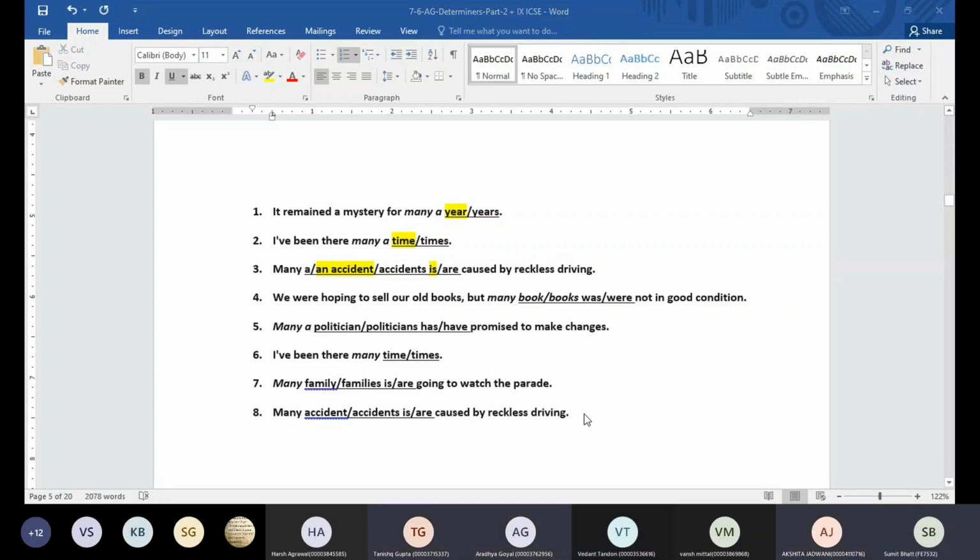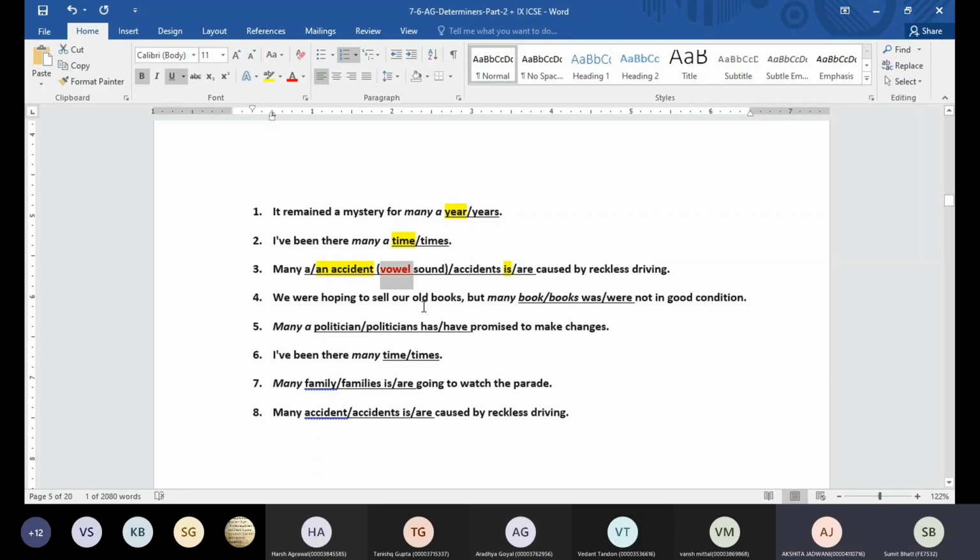Now see something. Excuse me, sir. Yes, beta. Sir, can you please tell me the second one which you told, in singular, many an and many a? Sure. Many a or many an is always going to take a singular noun, the singular form of the pronoun, and the singular form of the verb also. If you have many, it's going to take a plural noun, plural verb, and plural form of the pronoun. So when I say many a or many an, I'm going to say many an accident because accident starts with which sound? Vowel sound, yes, sir.